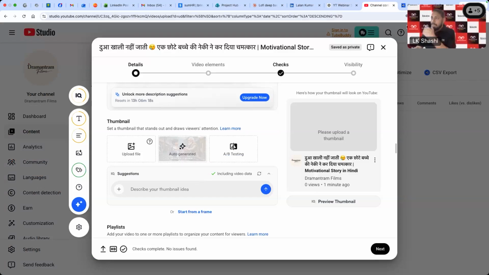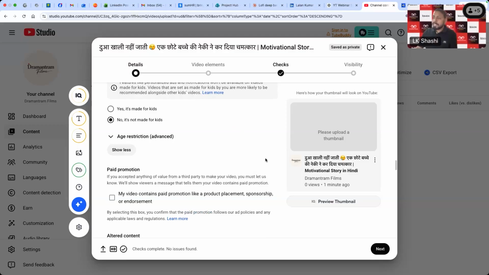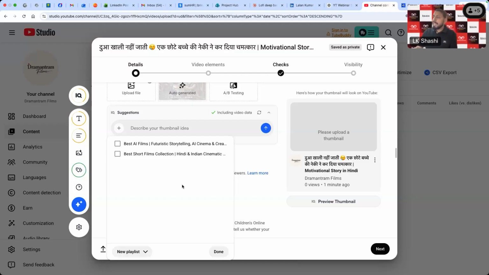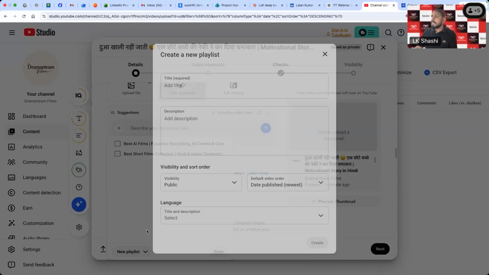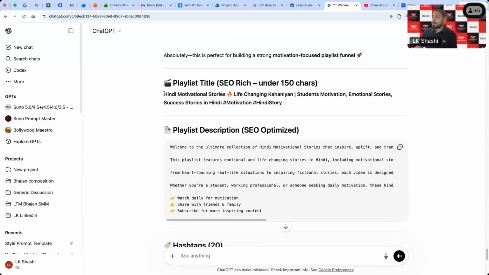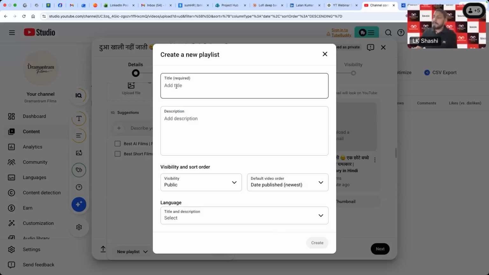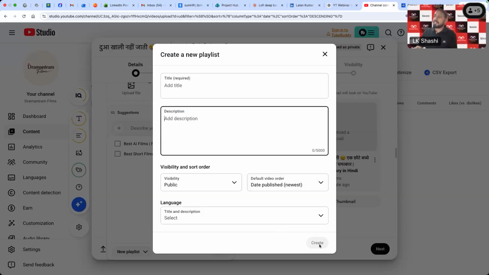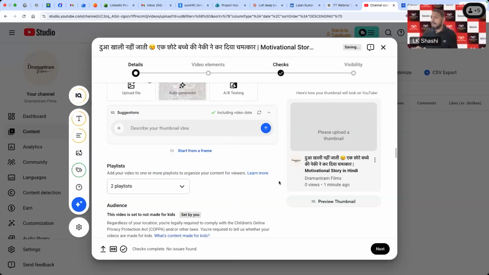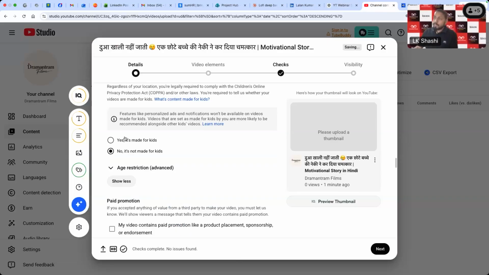Another option, I'll just quickly show you the playlist. You simply go to the playlist. You can create your own playlist from here. You can just say new playlist, and we have created those playlist details. You can simply use this title, description, and the hashtag to put in the title and description tab, and you can create this playlist, and you can add the video into this playlist. Let's say I'm using this playlist which I have already created, so I've added that video in the playlist.